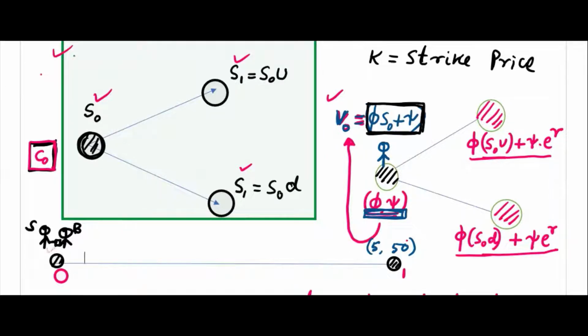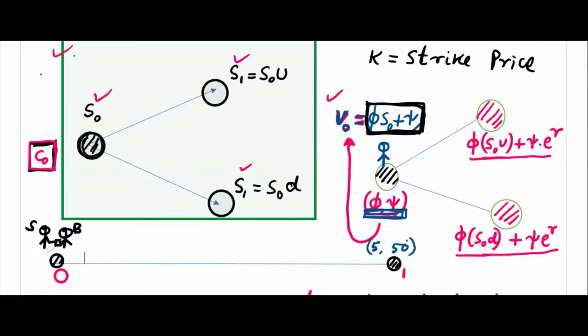See, 5 is positive. 5 units of share, when we say, it can be negative. S0 is the stock price, that is always positive. Psi is cash. You can say psi may be negative, even last time it was negative. Mostly, when you are borrowing, it could be negative also. But the overall value of V0 should be positive anyway. So 5 S0 plus psi is the cost to this guy.